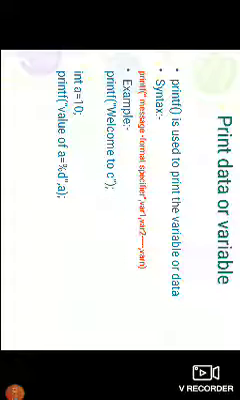In the first example, printf in brackets, in double quotes, welcome to C. After the parenthesis we have to give a semicolon. Here the semicolon means it is the end of the line. In this example we are printing a message, so welcome to C is printed on the output screen.